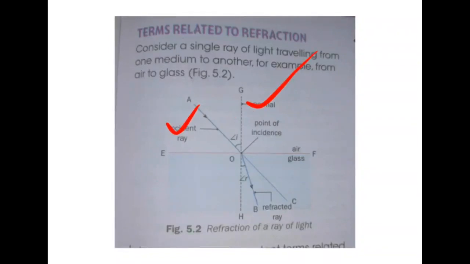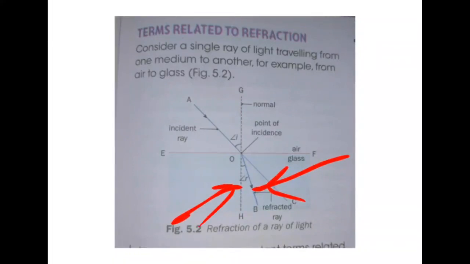So the angle subtended between incident ray and normal is called angle of incidence. This angle is called angle of incidence. It is denoted by angle I. The angle subtended between refracted ray, that means this ray is called refracted ray, and this angle is called angle of refraction, angle R. So the angle subtended between refracted ray and normal is called angle of refraction.